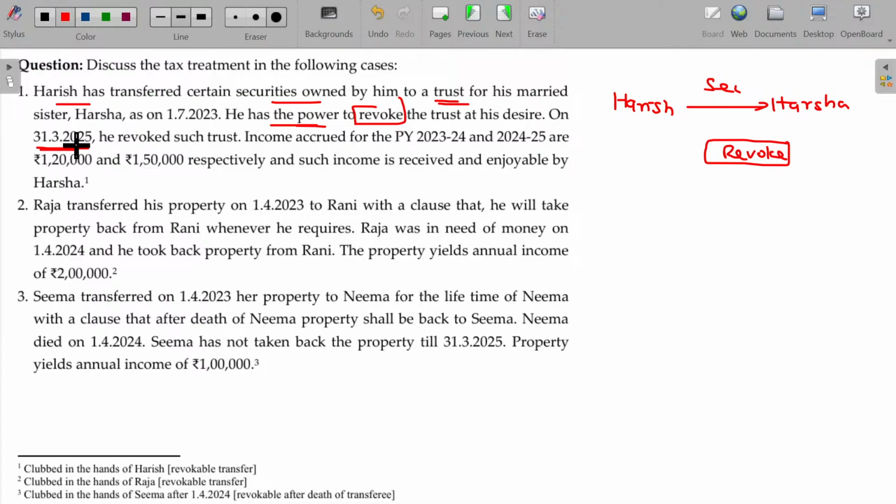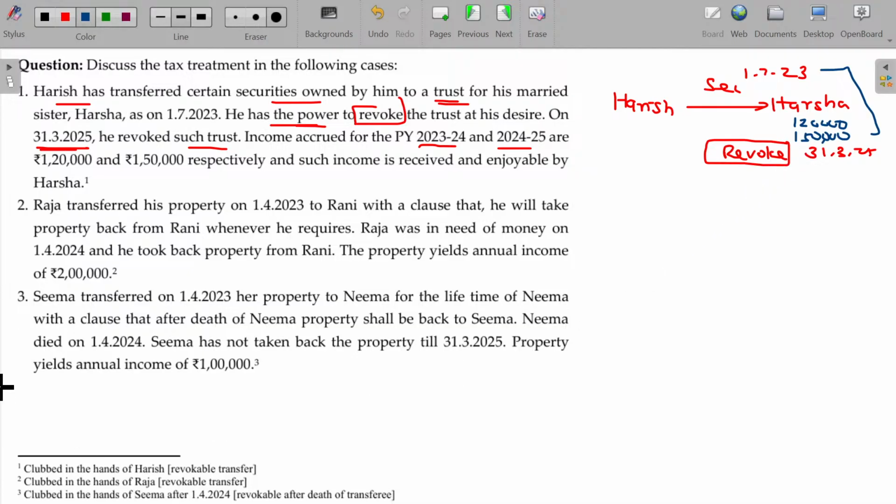On 31st March 25, he revoked such a trust. Actual transfer happened on 1/7/23, revoked on 31st March 25. Income accrued for the previous years 23-24 and 24-25, these 2 years respectively, and such income is received and enjoyable by Harsha. So, income is received by Harsha and she enjoys during these 2 years. From the date of transfer to this date, Harsha enjoyed the revenue of 1,20,000 and 1,50,000.